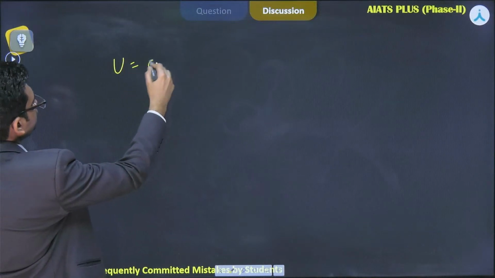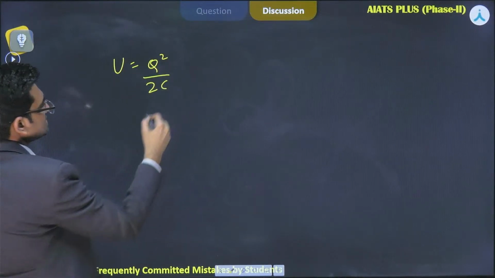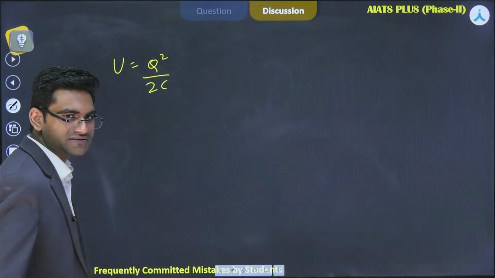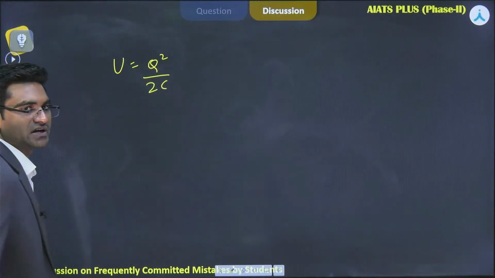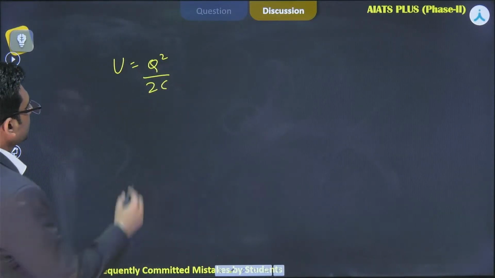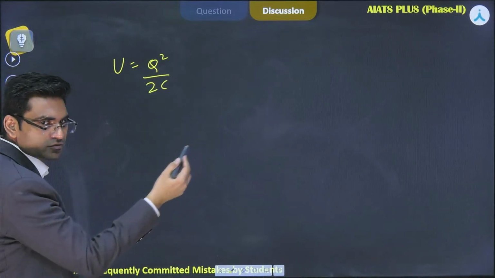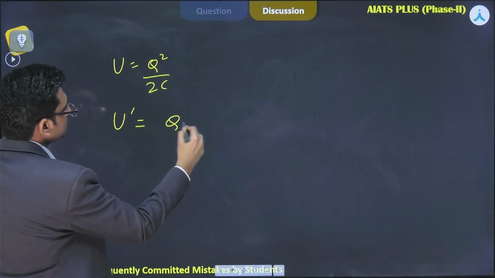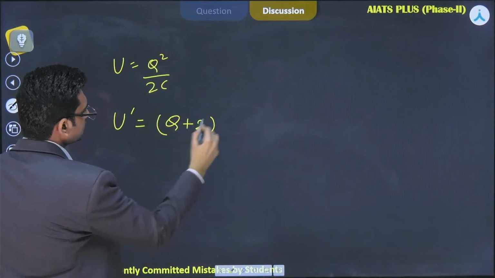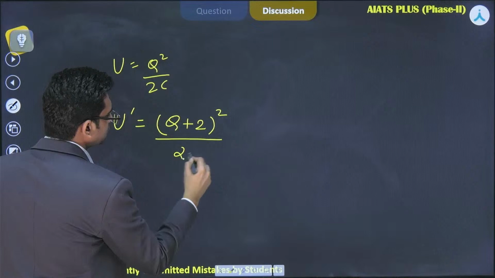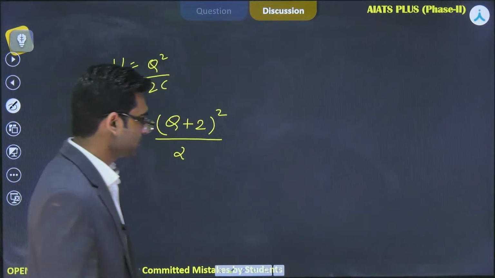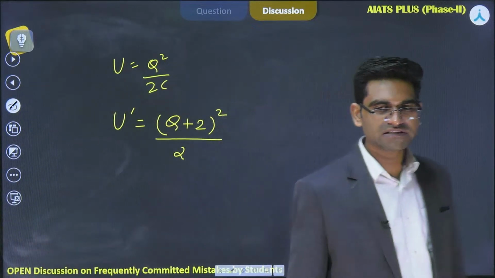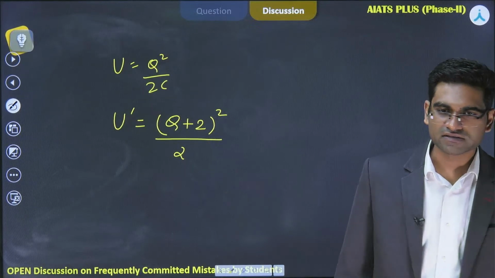U equal to Q square by 2C. Let's say the capacitance of this capacitor is C and the initial charge stored was Q. Q is increased by 2 coulomb, right? So the new energy will be U prime is equal to (Q plus 2) square divided by 2C. What about C? Will capacitance increase, decrease, or remain the same because the charge has been increased?